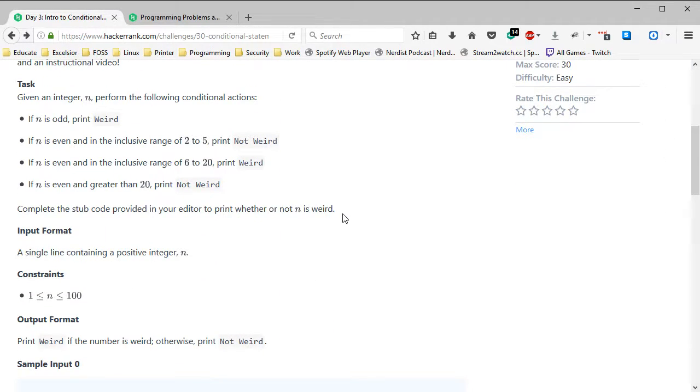Okay. So, if n is odd, print weird. So how will we know if n is odd? How do you figure that out? Well, I think there are multiple ways to do it, which is true of any programming challenge, really.